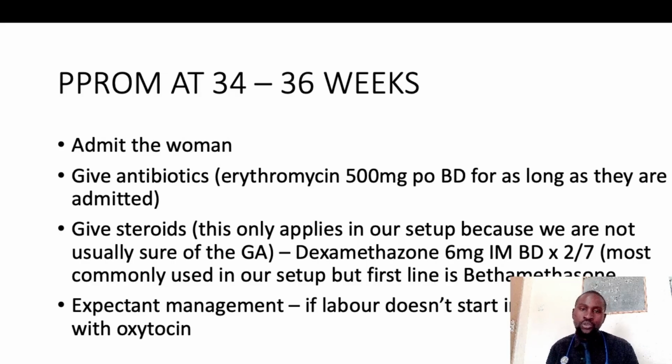So you need to do your Bishop score. If your score is poor, you may need to ripen the cervix first, using misoprostol to ripen the cervix, and then oxytocin as well. But if labor doesn't start in 24 to 48 hours and the cervix is ripened, you just induce with oxytocin. But there shouldn't be a contraindication to vaginal delivery. If there's a contraindication to vaginal delivery, such as an inadequate pelvis, you take the patient for cesarean section.